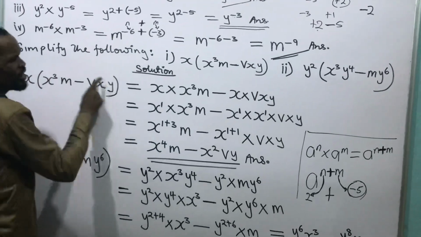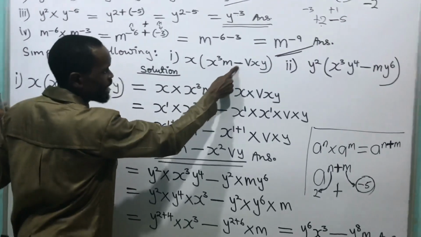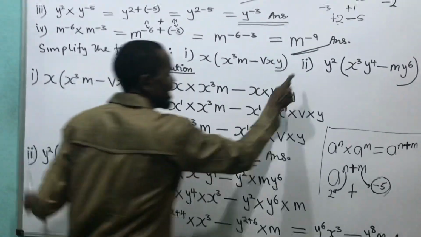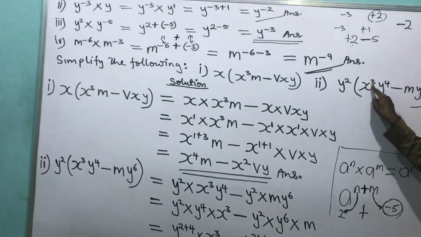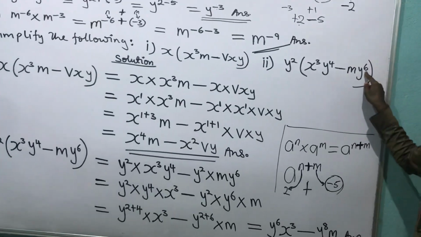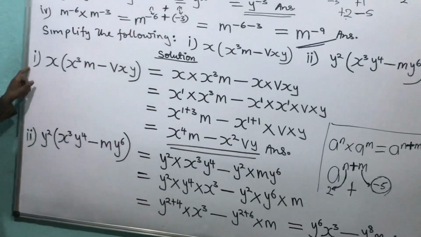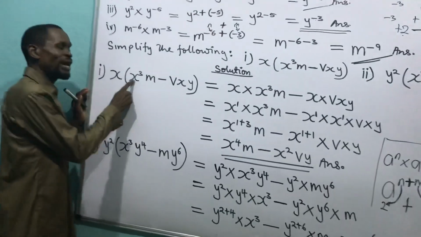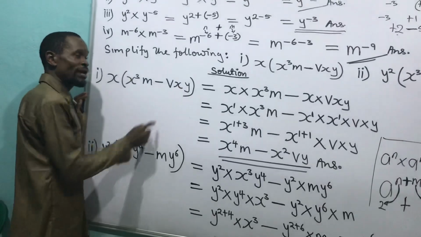Simplify the following. (i) x(x^3 m − v x y). (ii) y^2(x^3 y^4 − m y^6). Then we come to the solution. We start from solution (i): x(x^3 m − v x y).